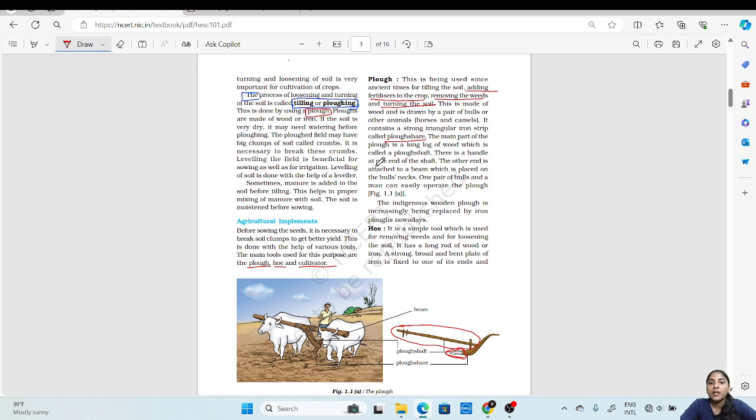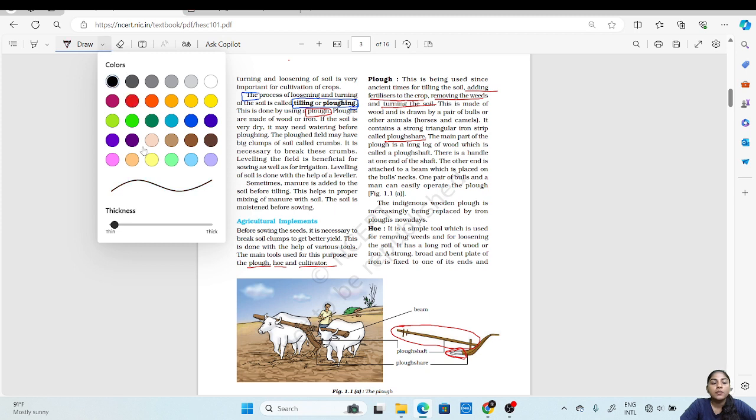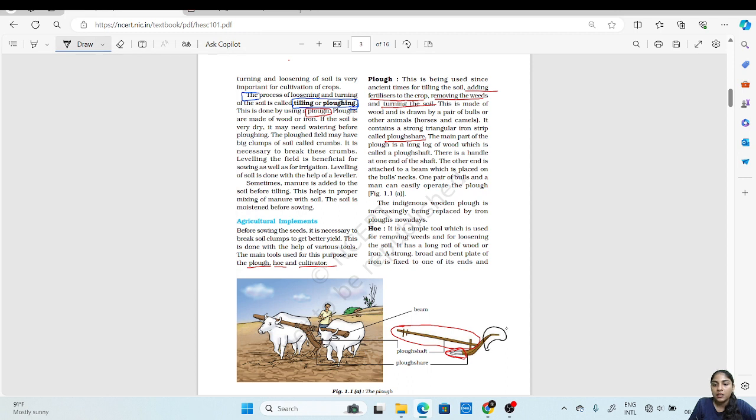Now there is a handle at one end of the shaft. As we can see here, this is the handle with which the farmer will hold the plow, and the other end of the plow is connected to a beam of wood.